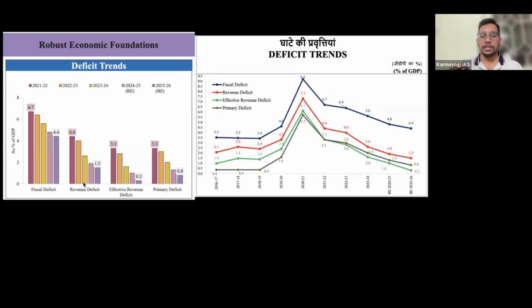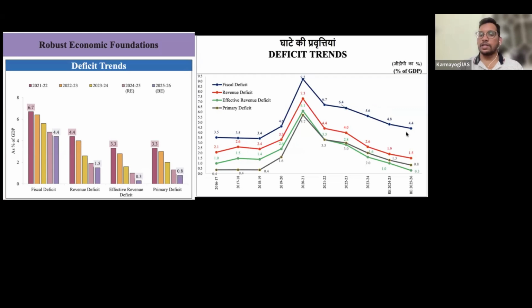If we want to admire this government at present, this is the biggest positive thing I can say, because in previous governments since independence, fiscal deficit was always high, especially when we were in crisis. But now we are managing the growth along with the fiscal deficit. So 4.4 is a very good number. We will reach 3.5 within 3 or 4 years.